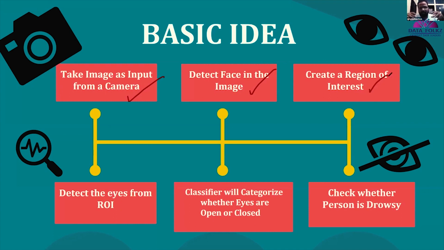First of all, for example, if Niharika is showing the practicals today and she is the model, first it captures an image from Niharika's camera. Then it identifies the face of Niharika. Then it will create some region of interest, I mean to say the eyes. Then it will look at the movement of the eyes, detecting the eyes from the ROI, the region of interest. The classifier will categorize whether eyes are open or closed. Are you guys getting it? Then finally it checks whether the person is drowsy or not. Finally you will get an alarm.